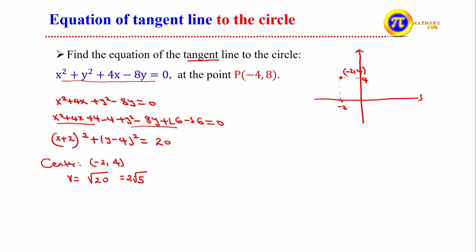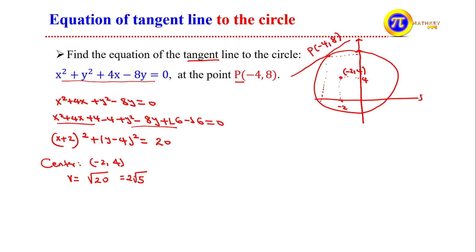And the radius is 2 root 5. Root 5 is greater than 2, so 2 times 2, that is, it is greater than 4. So let's say maybe a circle looks like this one. What it says is the tangent line at the point of tangency P is equal to negative 4 and 8. Let's take some point, negative 4. Let's take somewhere 8. So the graph is tangent at this point. The point of tangency, let it be P equals negative 4 and 8. This can be it.